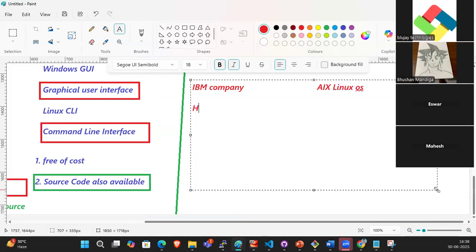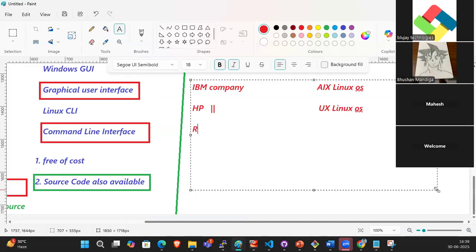The same way, HP took that source code and created their own OS called HP-UX.